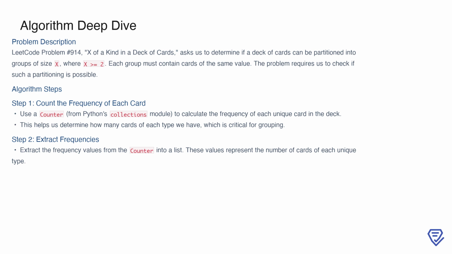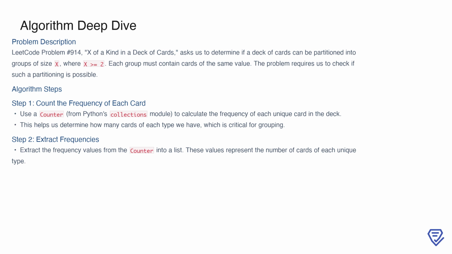This problem asks us to determine whether a given deck of cards can be divided into groups of size x, where x is at least 2, and all cards within each group have the same value. To solve this, we start by counting the frequency of each unique card in the deck. This step is crucial because the frequency of a card tells us how many times it appears, and grouping is only possible if these frequencies allow for equal-sized partitions.